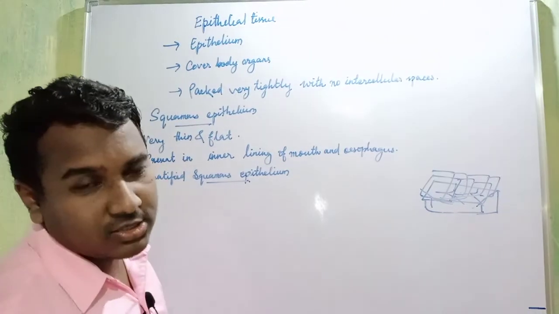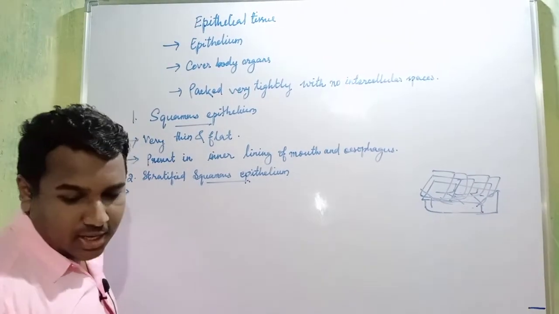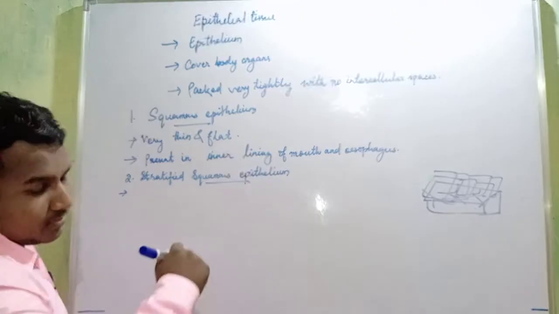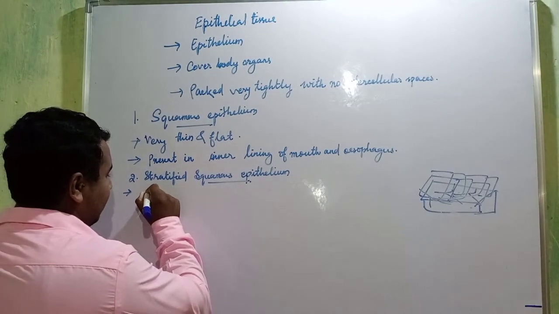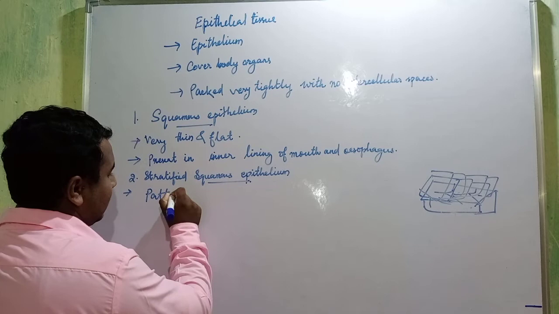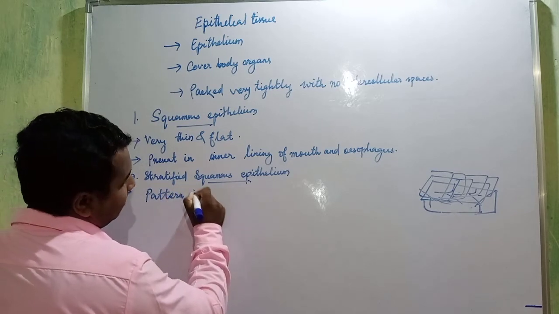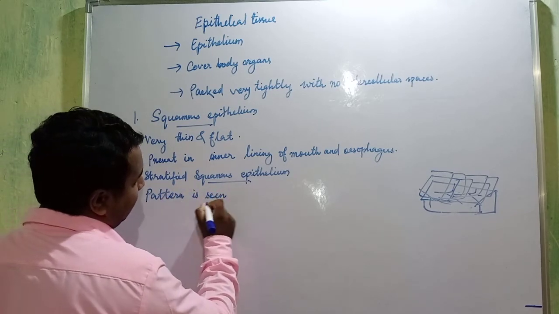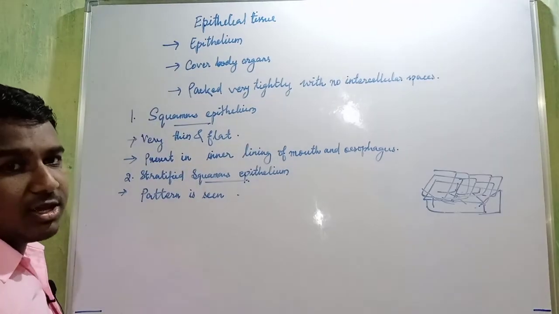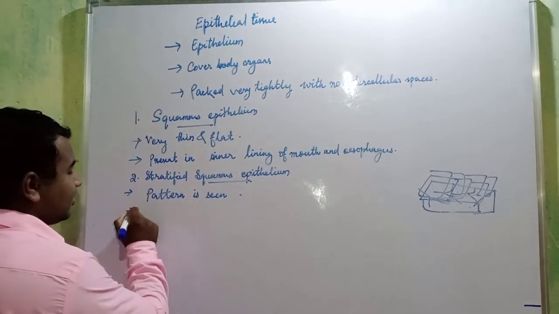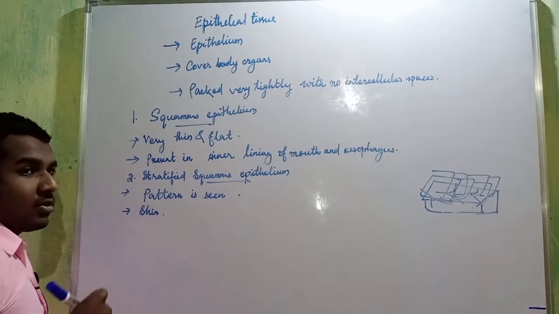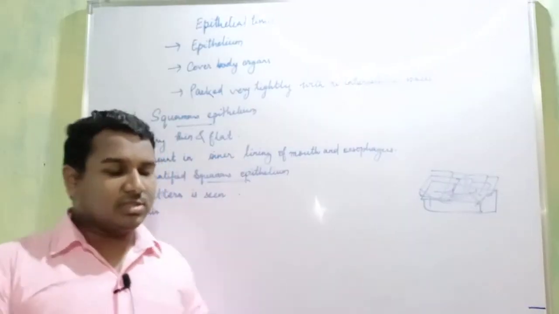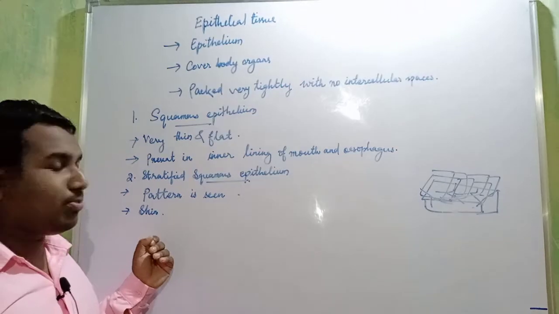So it is called as stratified squamous epithelium. So you write down here, pattern is seen in these cells. It is present in skin. Okay, our skin is made by this.